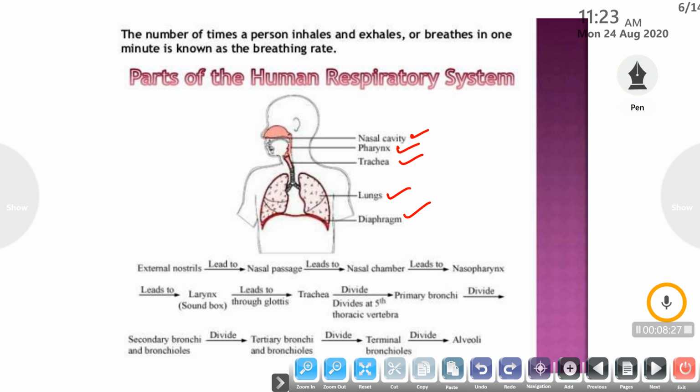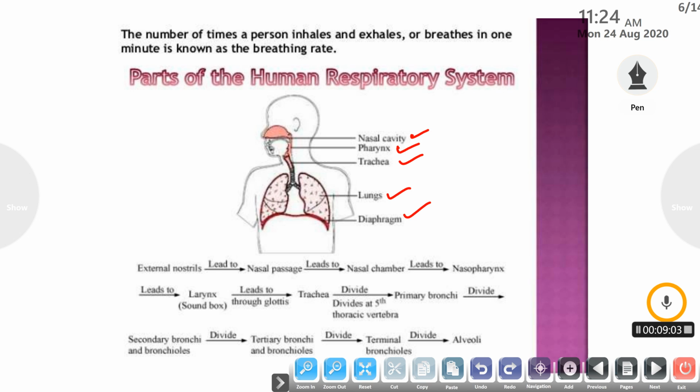So let us understand the passage of air in the human respiratory system. First of all, the air enters through our external nostrils, which lead to the nasal passage. The nasal passage transfers the air to the nasal chamber. The nasal chamber has small fine hairs which filter the air and trap dust particles, and then transfer the filtered air to the nasopharynx. The nasopharynx is the part of the pharynx which transfers the air to the larynx, the sound box. The larynx leads to the trachea through the glottis.